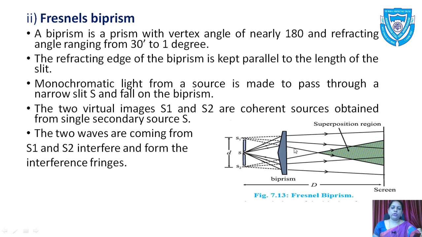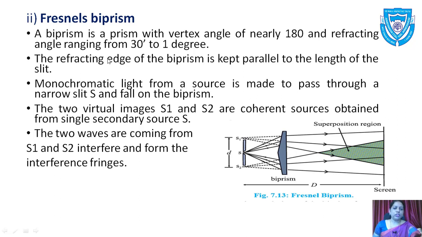Why is it called a biprism? Because there are two prisms which are joined at the center. And this refracting angle is nearly 180, or you can say 179, so that this is half a degree and half a degree, that is 1 degree, so in total it becomes 180 here.